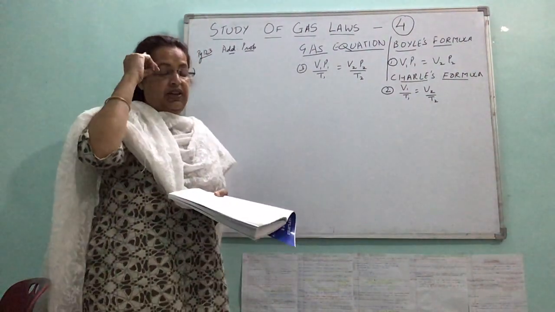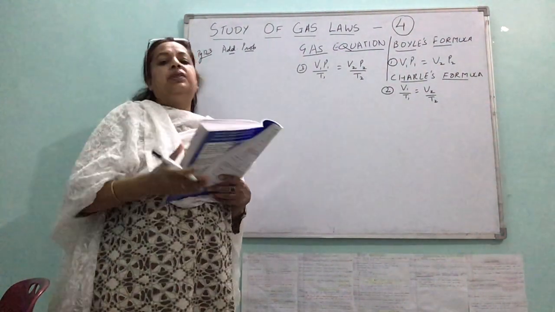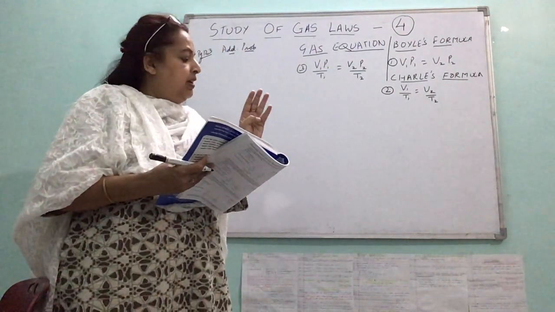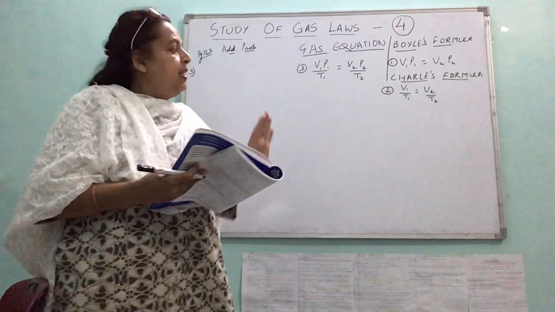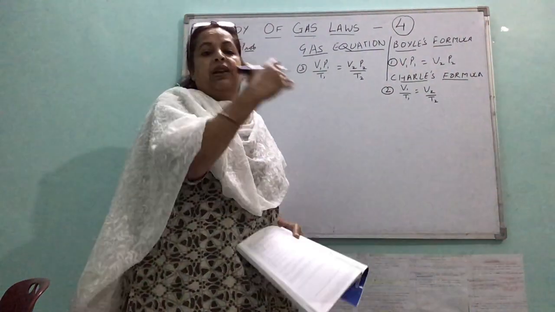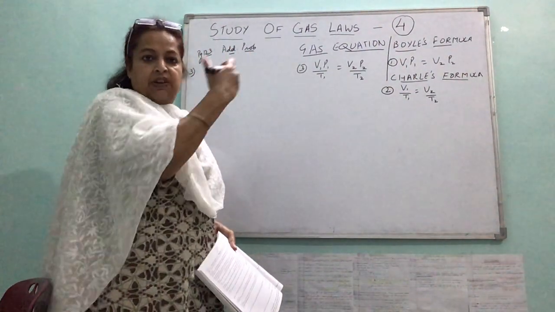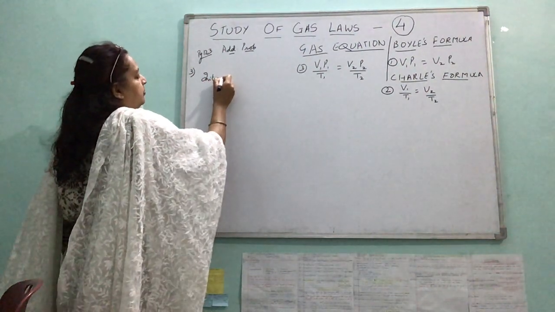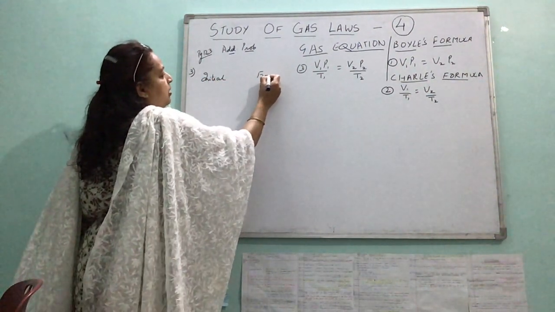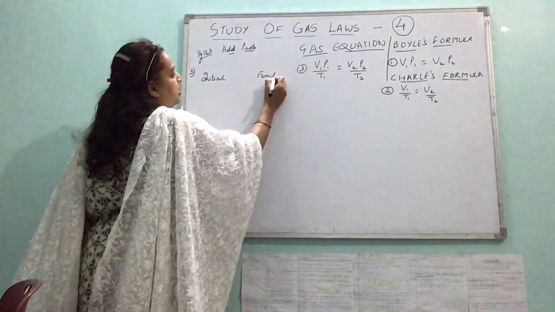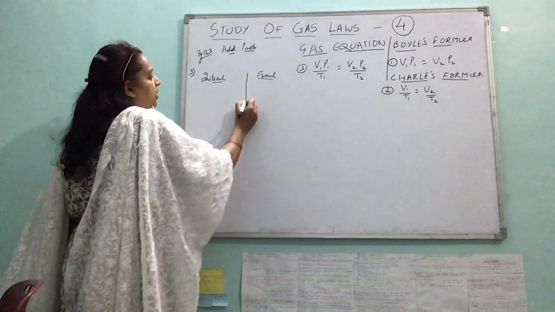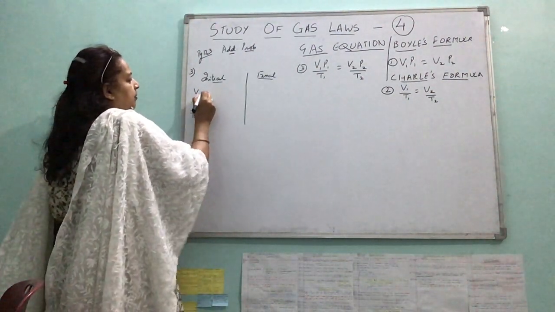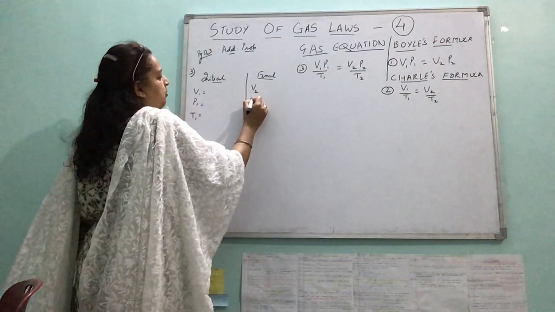Now, the first reading only gives you an idea of what all variables are given. Temperature, pressure, volume, all three are there. Then in the second reading you get the corresponding values. I'll be writing two headings here, initial and final, just like the other numericals which we did. All three variables are there: V1, P1, T1 on this side, and V2, P2, T2 on this side.